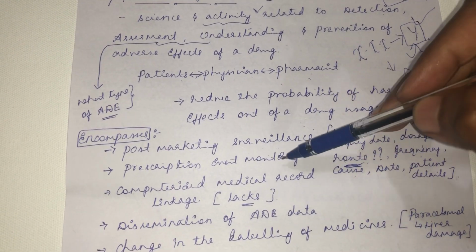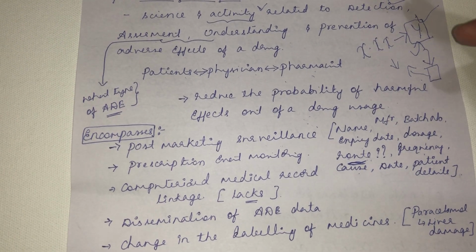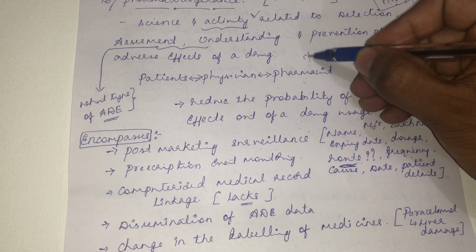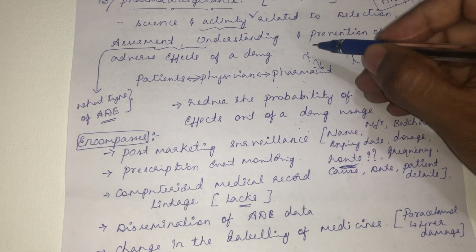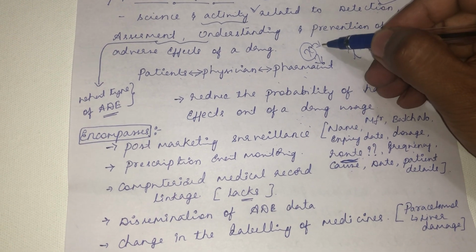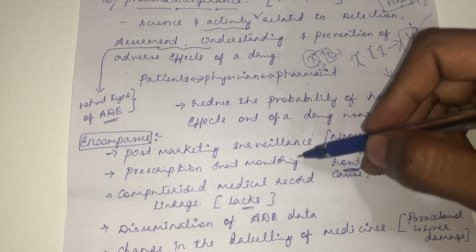Then prescription event monitoring. The same thing: the dosage, the name, the manufacturer, any change in that. For example, the physician has prescribed X drug, but the pharmacist tells you, I don't have this brand X drug, I have a different brand name with the same component, and you give that, but this has produced adverse effects. That is prescription event monitoring.